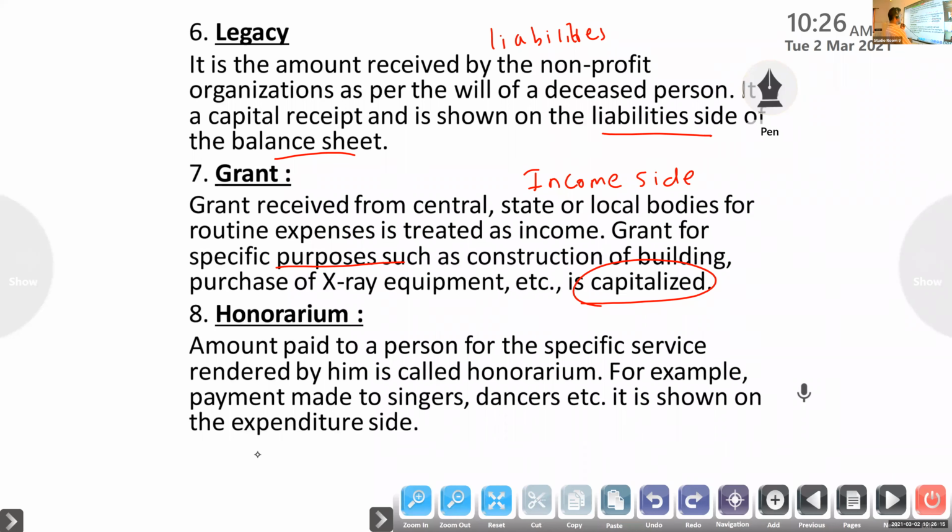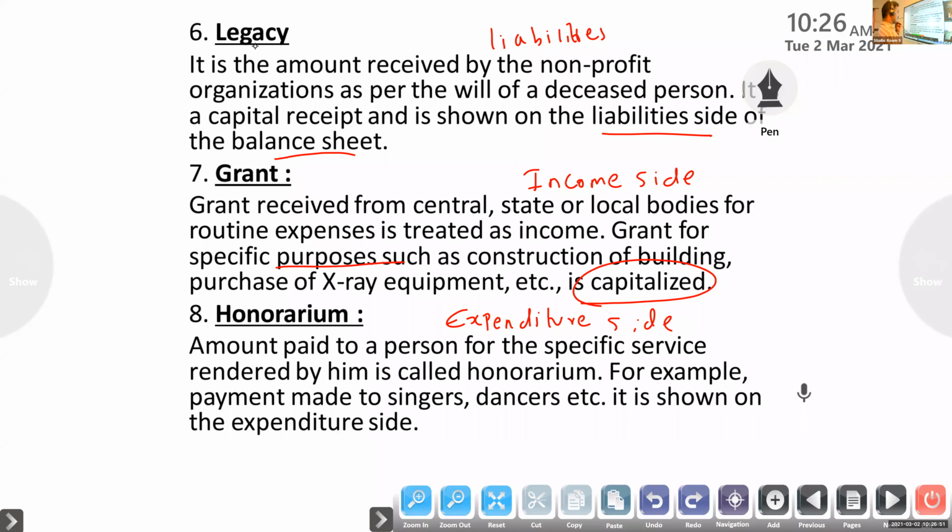Payment made to a singer or a dancer is also an expense, so it will come on the expenditure side. These are the main items related to not-for-profit organizations. Clear?